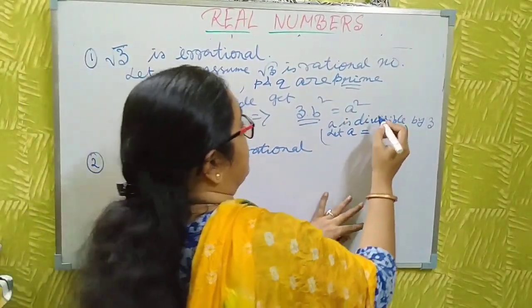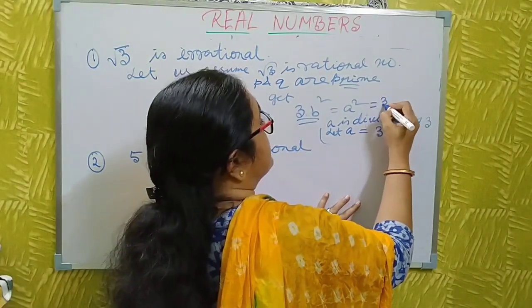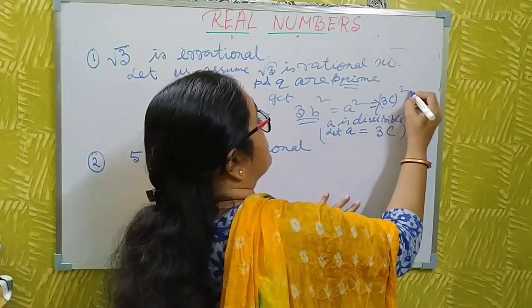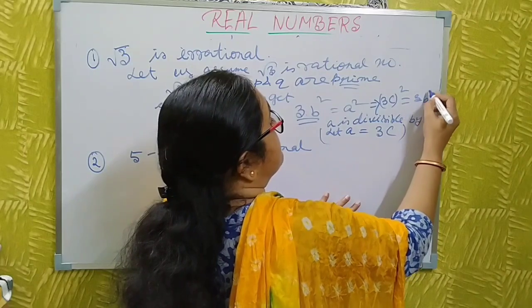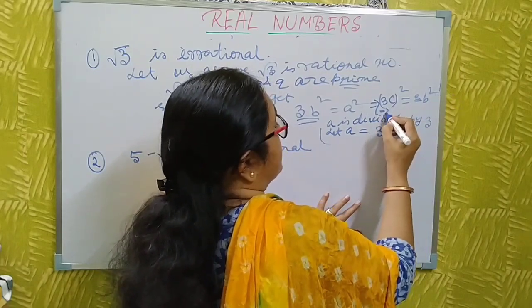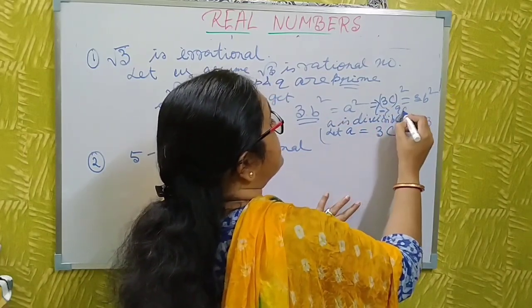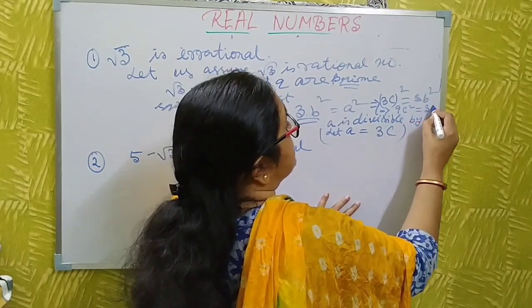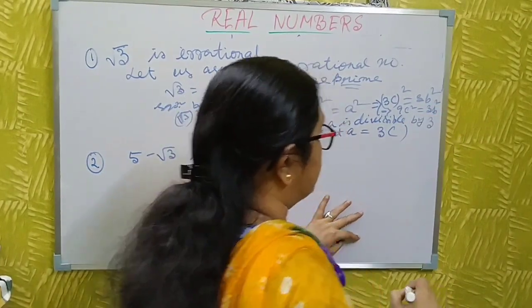I put 3c in place of a. So 3c square is 3b square. That means 9c square is 3b square.